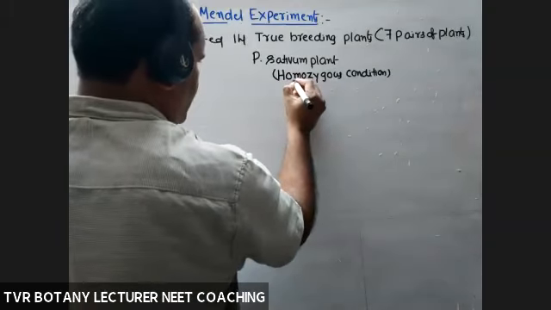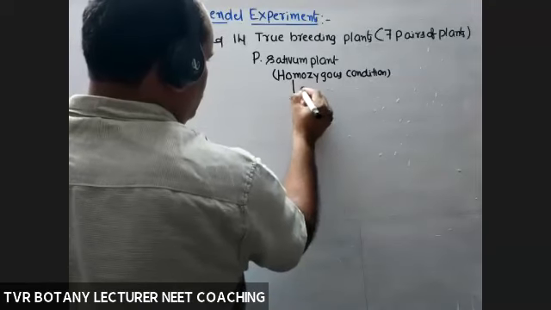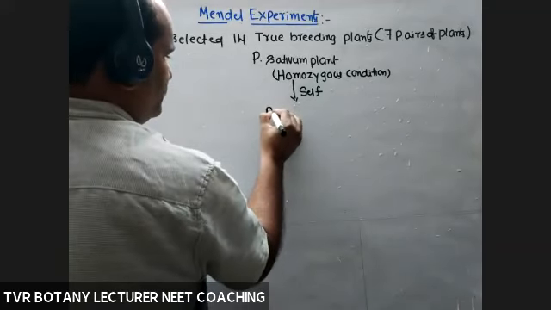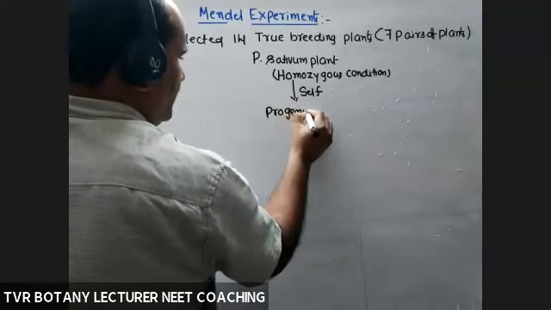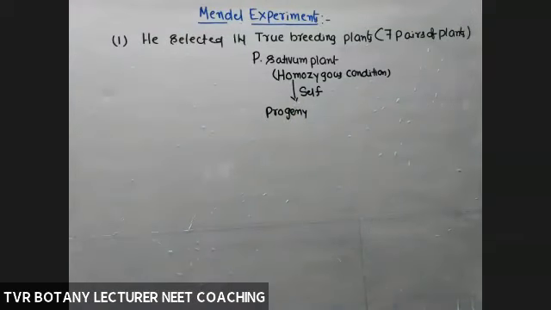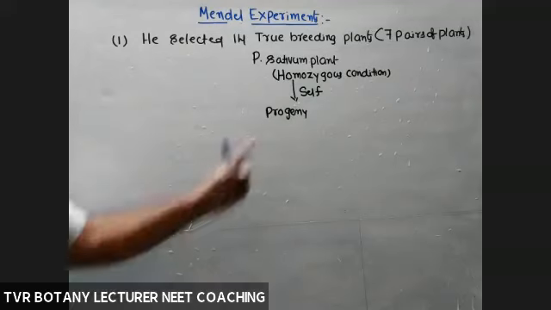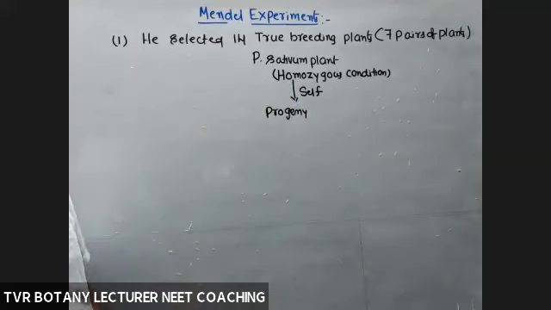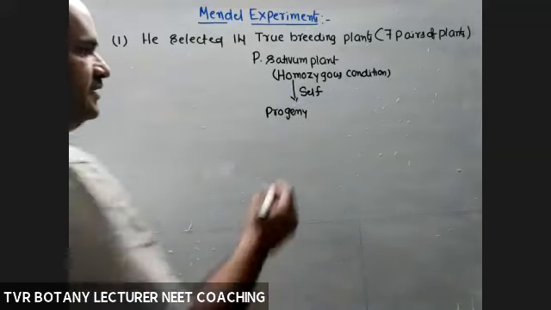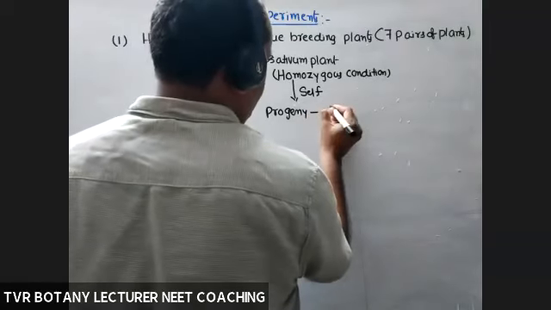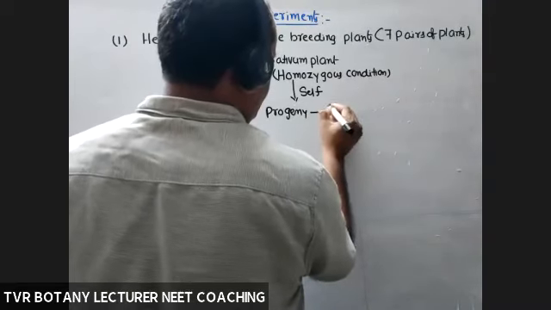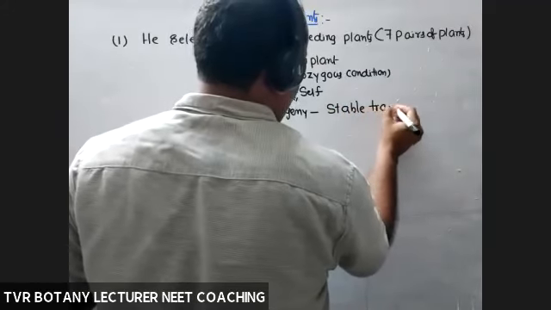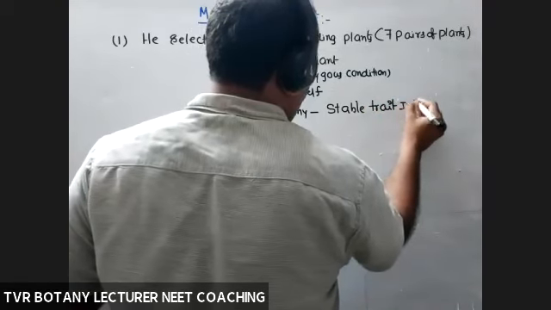Don't worry about what is homozygous, wait. Subjected to self-pollination, progeny produced, and continue it. So true breeding line means progeny produced by a single parent by means of a self-pollination and with a stable trait inheritance. This statement is very, very important. Stable trait inheritance.